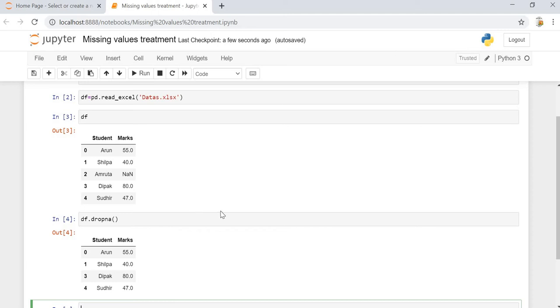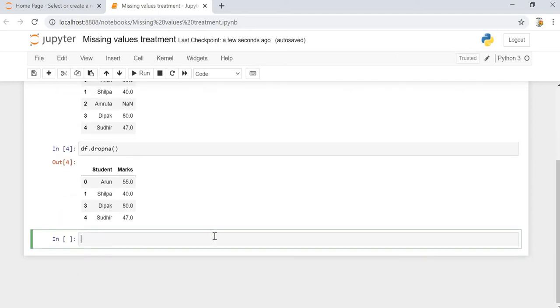Now, if we have data in which we need to deal with each and everything, and we don't have the right to drop anything, sometimes the data is very important and we can't change anything else in that. In that case, we will be dealing with the missing value replacement, because the data is very important and we can't delete it. So there are various ways of replacing any missing value.